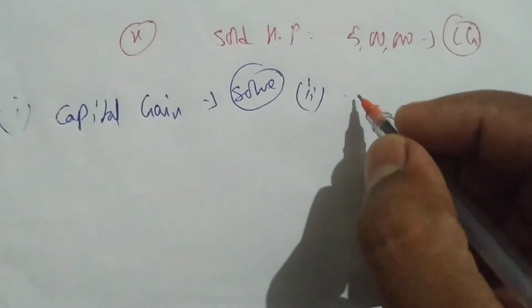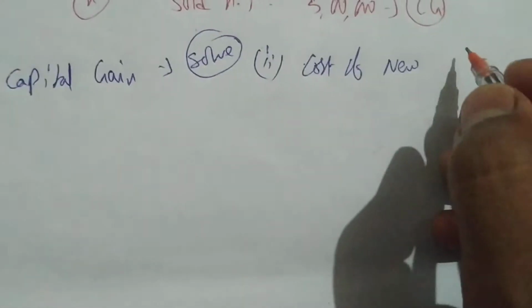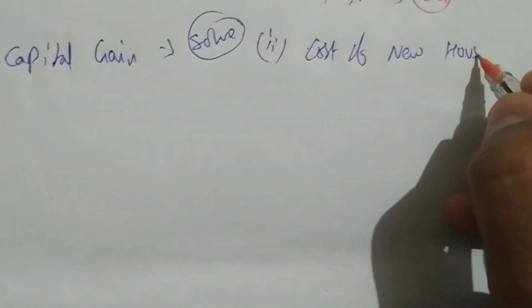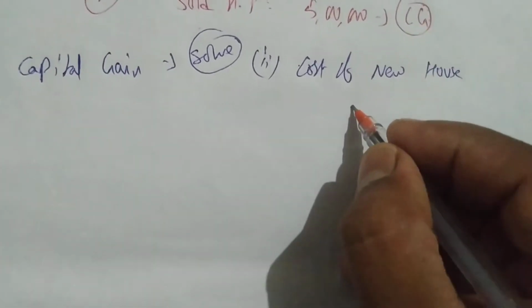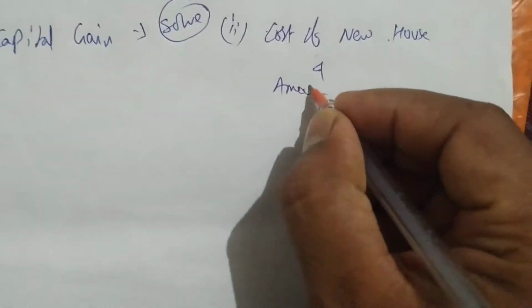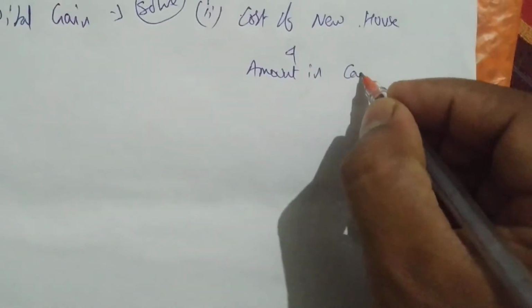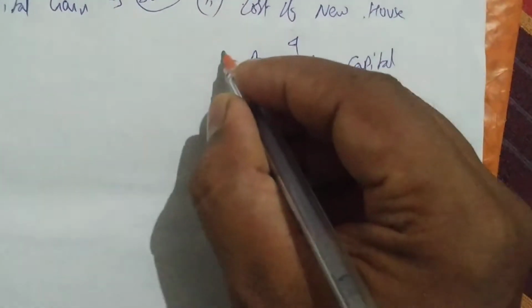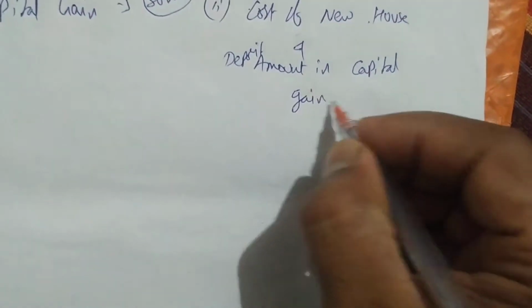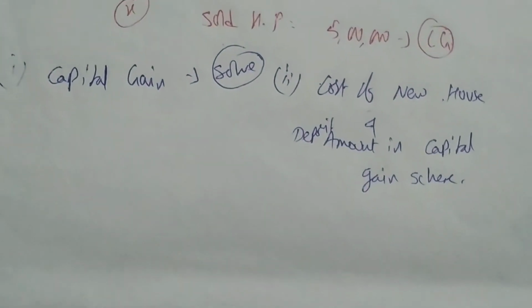Or, what after that? The cost of new asset. If he is buying any new asset, the cost of the new house property we can say. And with that he can buy a new house, or he can deposit the amount in the National Bank, in the capital gain scheme. He has to deposit the amount in the capital gain scheme. So he takes the least of the following.